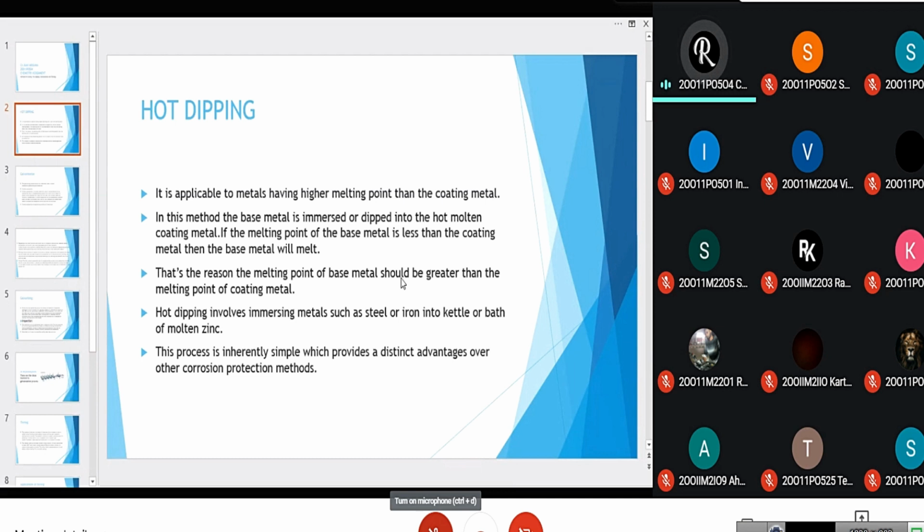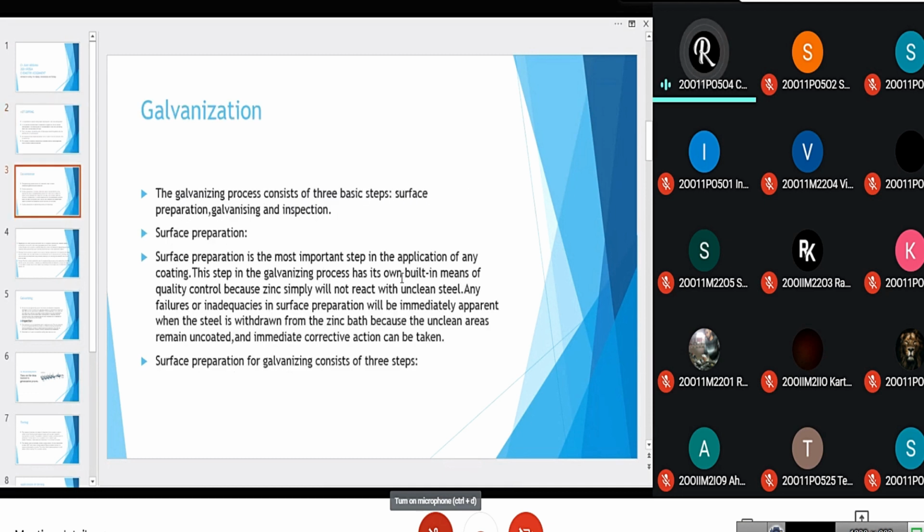This process is inherently simple, which provides distinct advantages over other corrosion protection methods, and moreover, it is more economical than other corrosion protection methods. Galvanization. Galvanization is a process that consists of three basic steps: surface preparation, galvanizing, and inspection. Surface preparation. This surface preparation step is the most important step in the application of any coating.